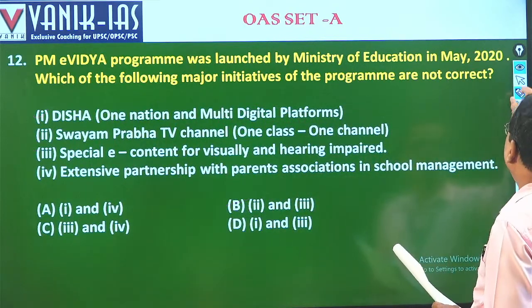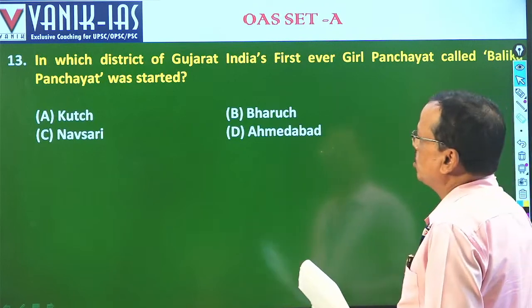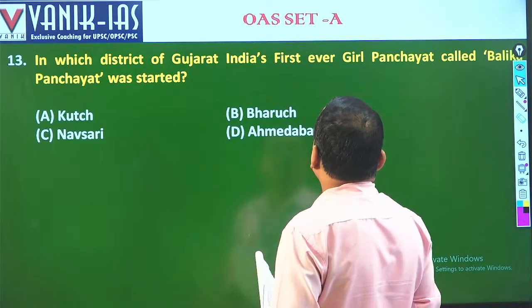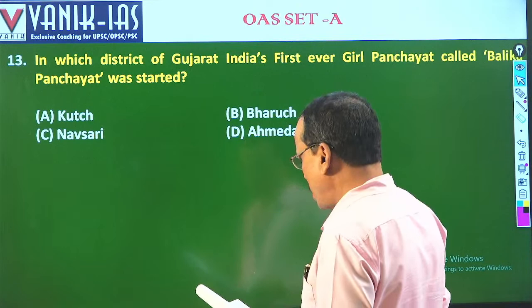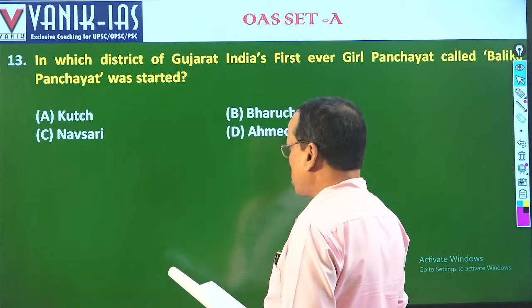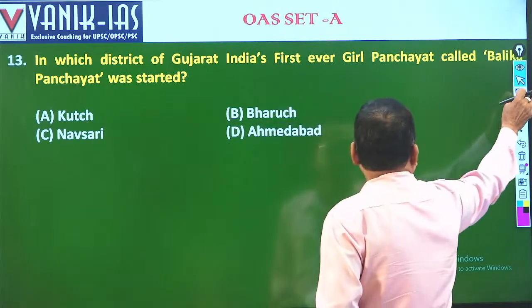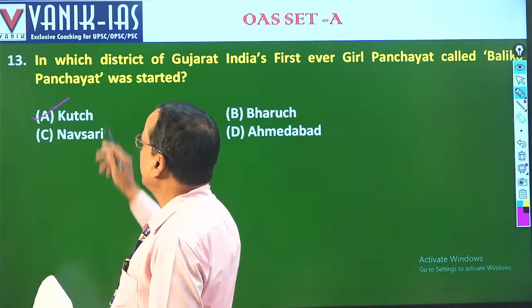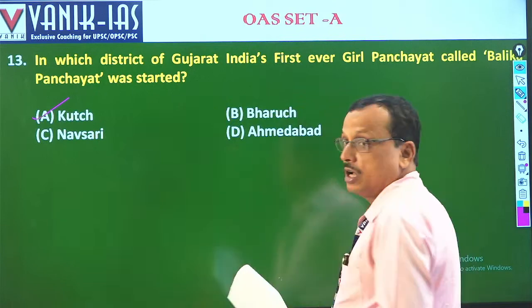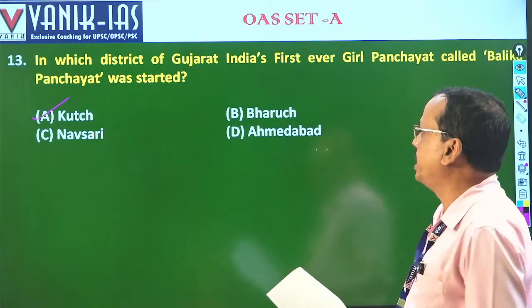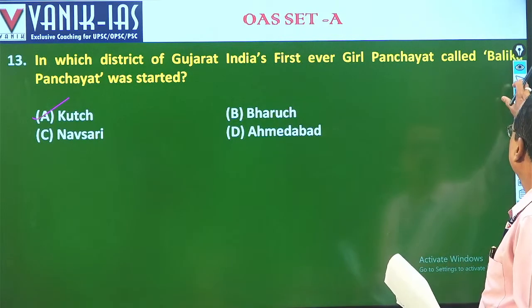Question number 12. Then question number 13. In which district of Gujarat was India's first ever Gal Panchayat launched? Was it the Kutch district of Gujarat? Fine. So here the answer will be A for question number 13. Then coming to question number 14. What is question number 14?